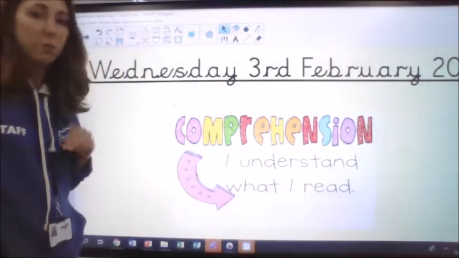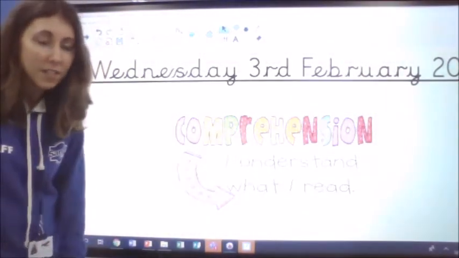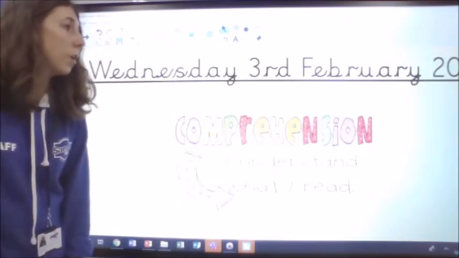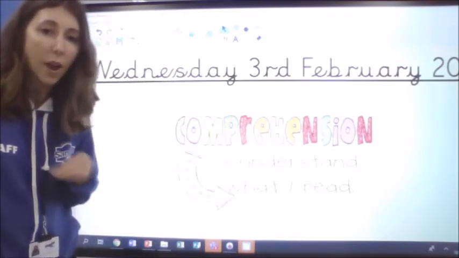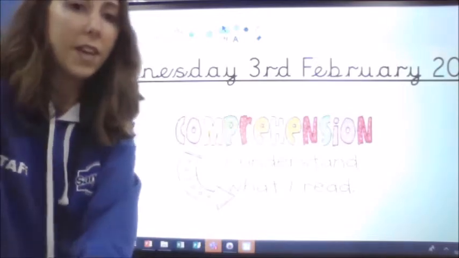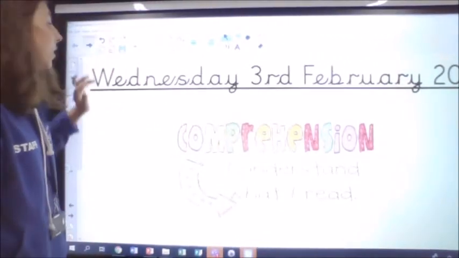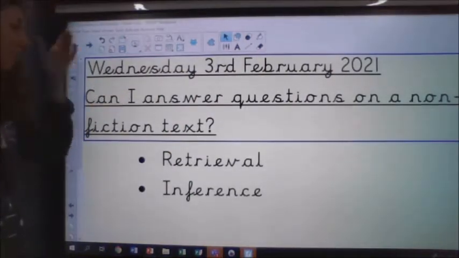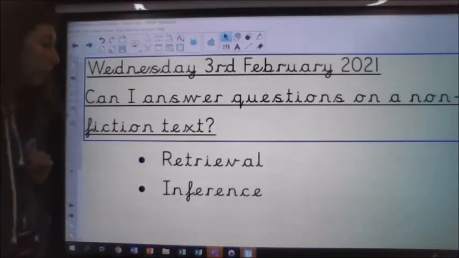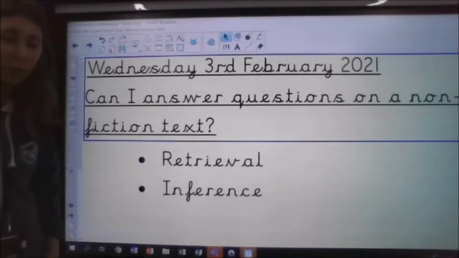We are going to look at some tricky words in the text. We are going to have a little chance at doing some practice questions before we get going with answering the questions in the book. Okay, so for today, can I answer questions on a non-fiction text is our learning question.